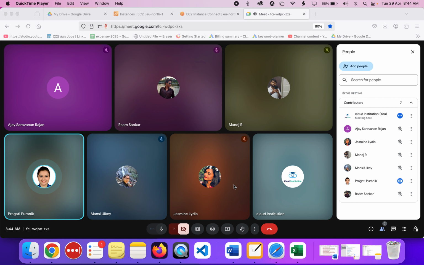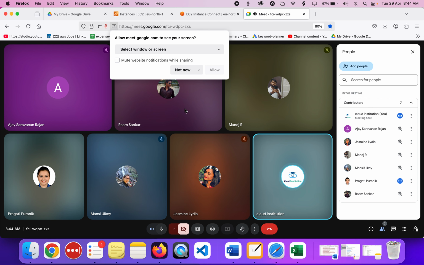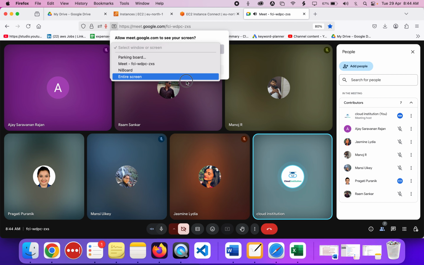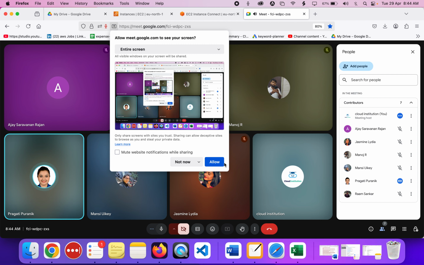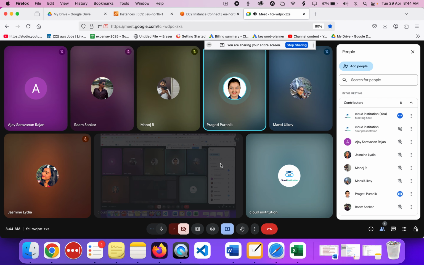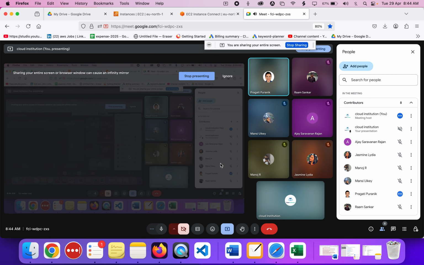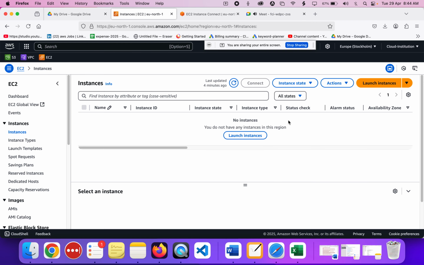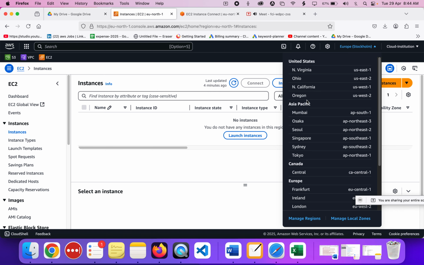Yeah. So regions, basically, it is a place where there is a group of data centers present under the AWS data centers. So I'm going to share my screen probably. So may I know, can you just tell me how many regions are there? I'm not quite sure. Okay, so you're not sure. So how to check how many data centers are there?